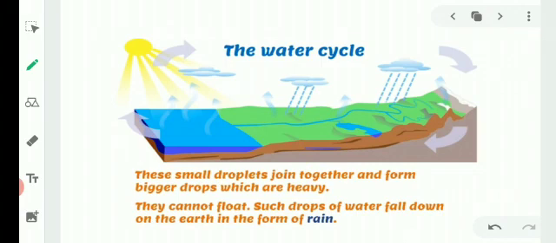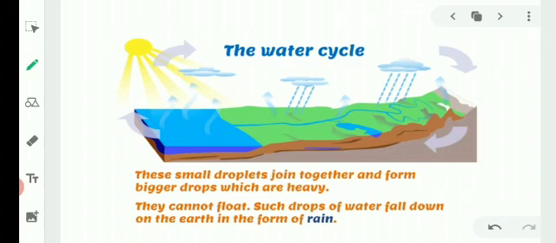These small droplets join together and form bigger drops which are heavy. They all combine and form a bigger drop which is heavier than the air, due to which they cannot float.